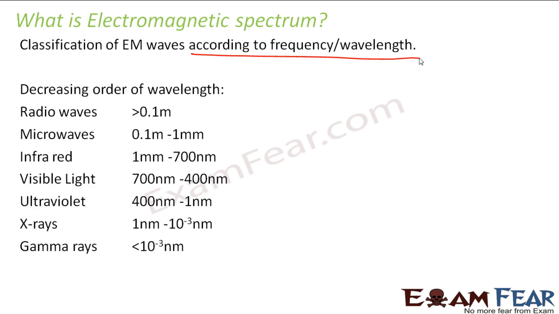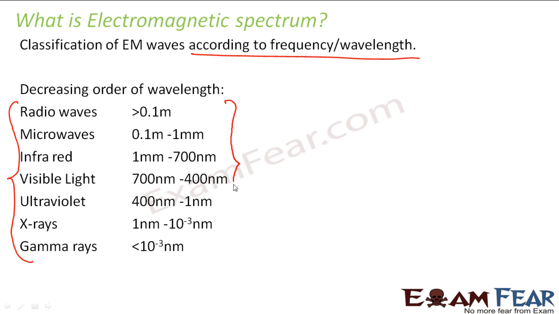If you look here, you have a total of 7 categories of electromagnetic waves. These 7 categories together constitute the electromagnetic spectrum. They are all electromagnetic waves, just that any electromagnetic wave whose wavelength is greater than 0.1 meters is called a radio wave. Similarly, any electromagnetic wave whose wavelength lies in the range of 0.1 meter to 1 millimeter is a microwave. Similarly, infrared waves, visible light, ultraviolet, X-rays and gamma rays. So these 7 waves together constitute the electromagnetic spectrum.